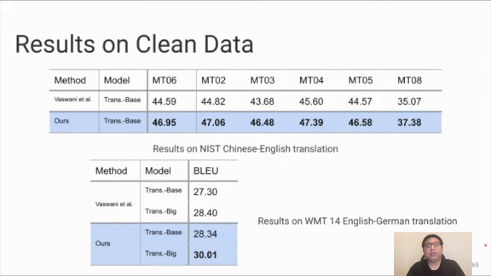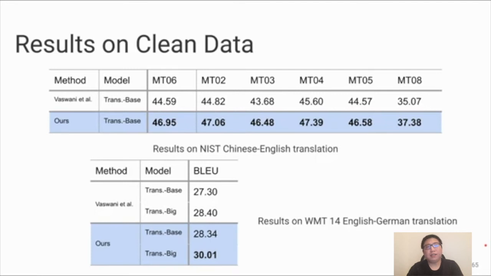The result on the NIST Chinese to English translation shows the introduction of our method leads to a substantial improvement over classical models such as the transformer model across different datasets and test sets, like the validation and test set. Specifically, our approach achieves an average gain of 2.2 BLEU points. For reference, in machine translation, if a method gets an improvement above 1.0 BLEU point, that's considered significant. So here we are getting a 2.2 BLEU point improvement over a very highly competitive baseline.